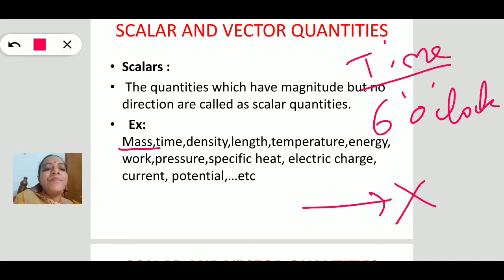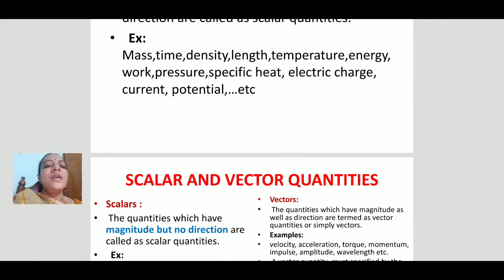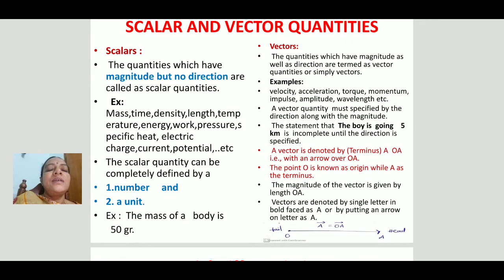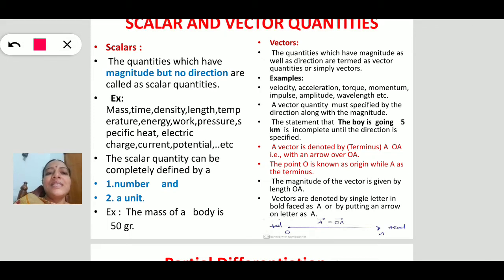So mass, time, similarly density, length, temperature, energy, work, pressure, specific heat, electric charge, current, potential. So many physical quantities we come across in our physics are treated as scalars. These have only magnitude. Coming to the representation, we have just understood that quantities which have magnitude but no direction are called scalar quantities.